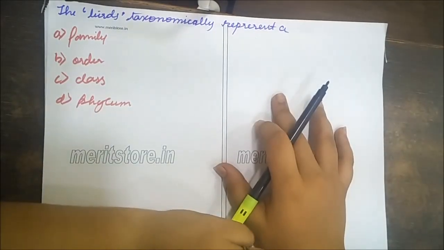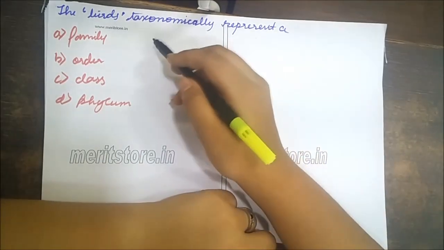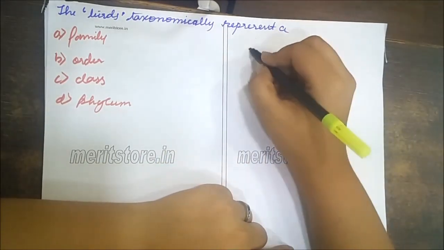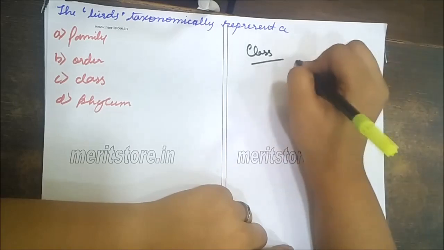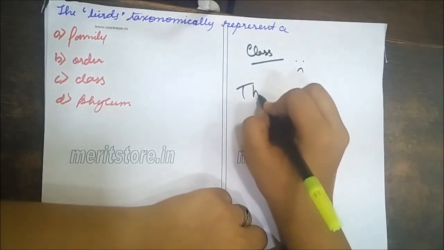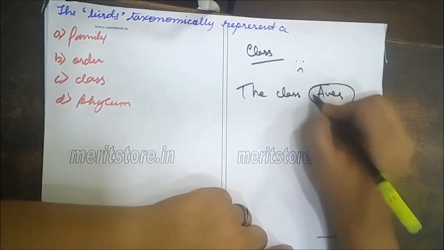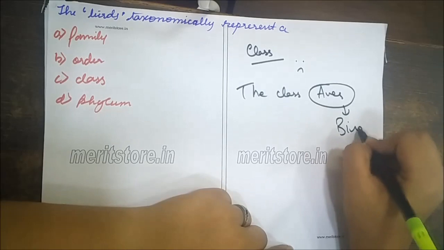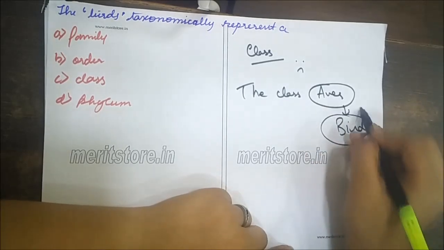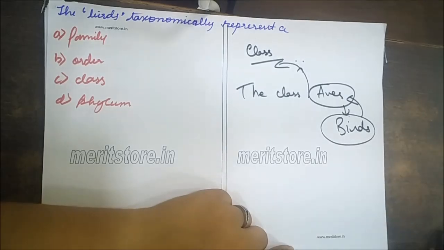Let's move on to the next question. The birds taxonomically represent family, order, class or phylum. The answer is class. Let's know how. The class Aves, birds, related to Aves. Aves is a class.